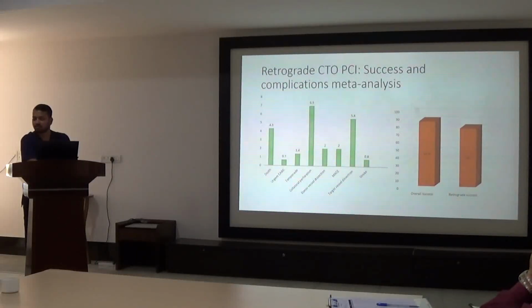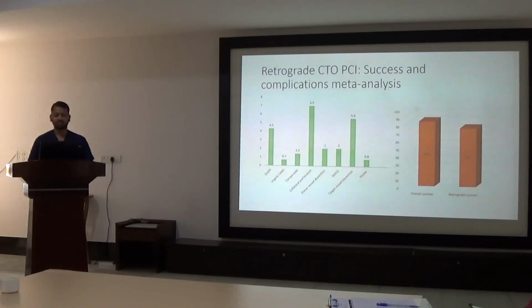What about rotablator here? Can you use rotablator? Yes sir, we can use it after crossing the antegrade wire, if required. In our case it was not required because there was not much calcium. It was mostly fibro and fibrocalcific plaque, but it was not an arc of calcium, at least on angiogram, it was not heavily calcified. You can use rotablator if required, after crossing the wire, once the CTO wire is inside.